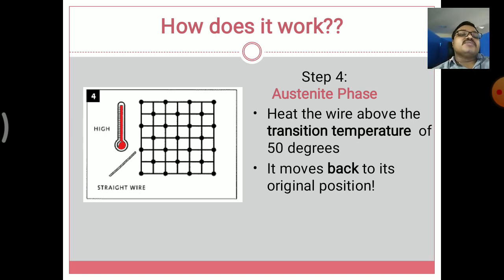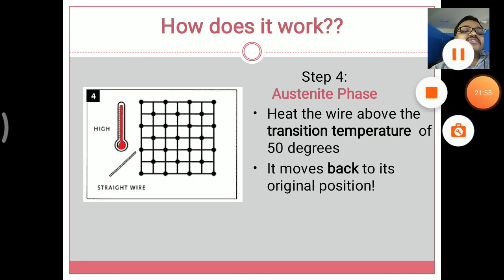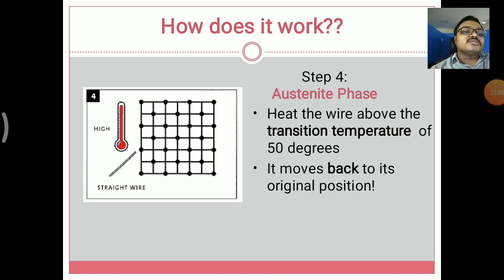So step 1 is the austenitic phase, and step 2 is the martensitic phase. Third one is also the transformed martensitic stage, and fourth one is the austenitic phase. So these phases have been included here. These are the steps included in the austenitic and martensitic ranges, and these have been developed in the shape memory alloys. So this is the first topic in the shape memory alloys.